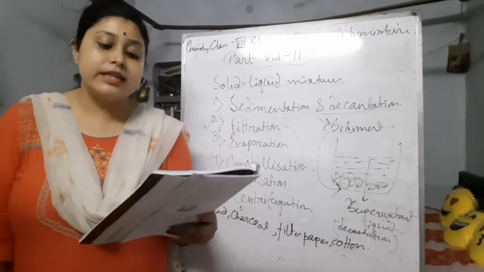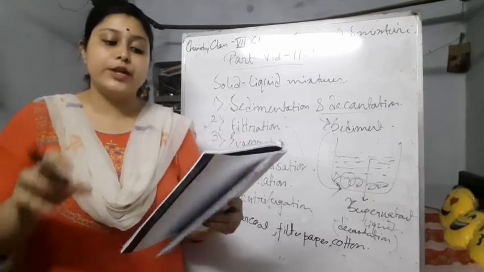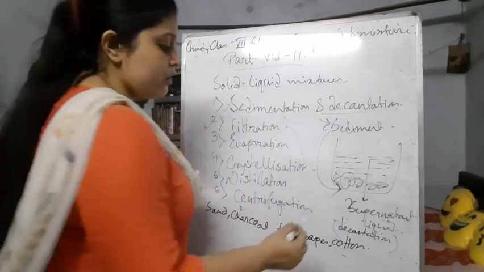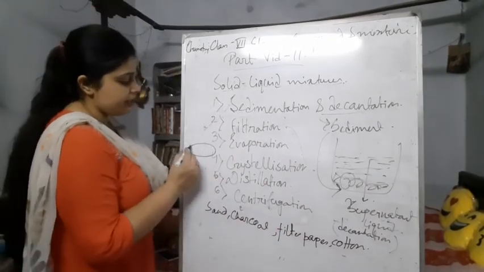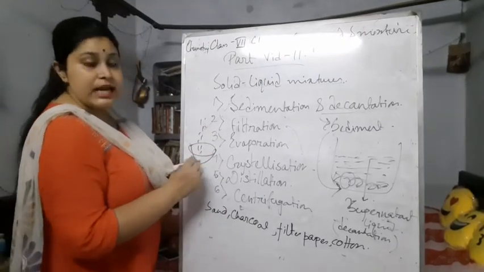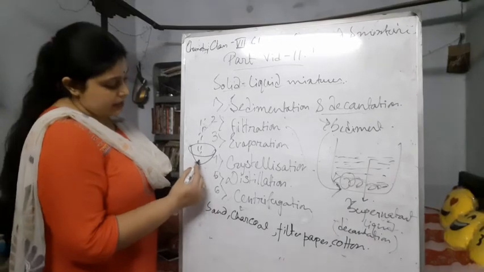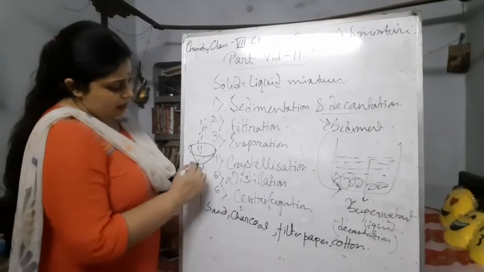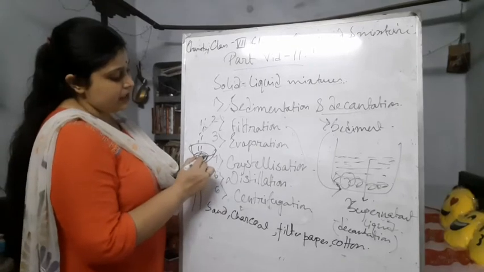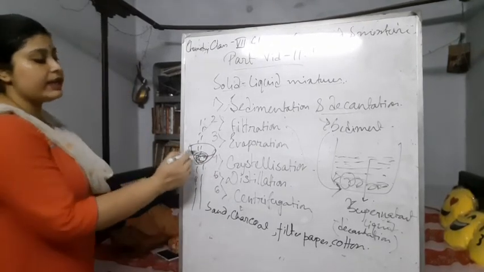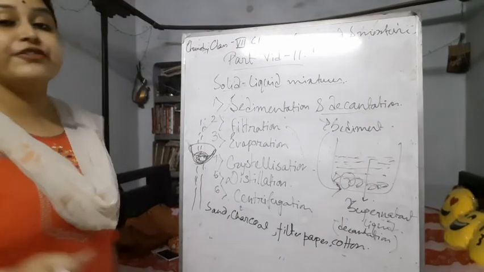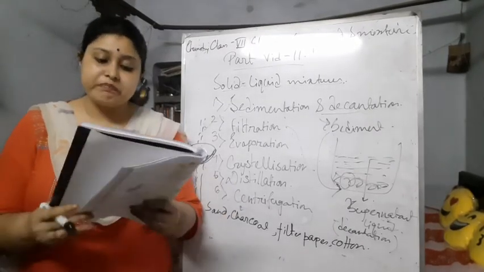These filters allow liquid to pass through but not the solids. If this is the filter paper and we pour the liquid through it, only the liquid goes through, and the solid particles are left in the filter.